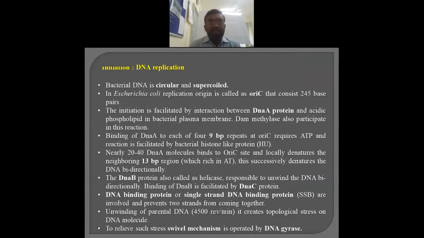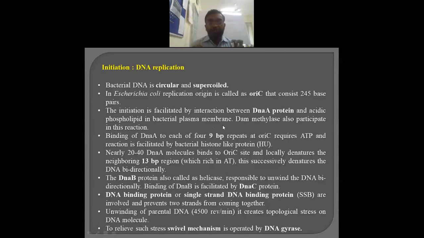The initiation is facilitated by the DNA A protein and phospholipids in the bacterial plasma membrane. Many times the DNA approaches the plasma membrane; it does not remain in a central position. In other organisms the replication is expressed within a nucleus, but in bacteria there is no nucleus, there is cytoplasm, so that particular ORIC region is associated with the phospholipids of the bacterial plasma membrane. The DAM methylase also enhances this particular reaction.